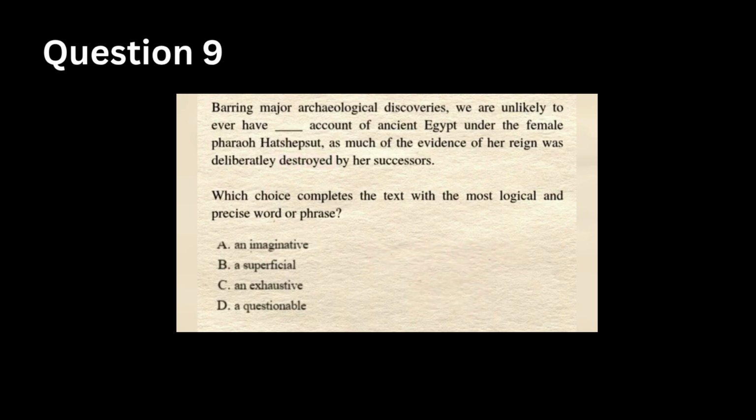Now test the answers. Imaginative means creative or fictional. That doesn't relate to missing evidence. Superficial means shallow or not detailed. The sentence isn't saying the account will be shallow. It's saying that we can't fully reconstruct it. And exhaustive means complete and thorough. This matches perfectly with the idea that we can't have a fully complete account because evidence is missing. Questionable means doubtful or unreliable. The sentence isn't about whether the account is trustworthy, it's about whether it can be complete. So the correct answer is option C.